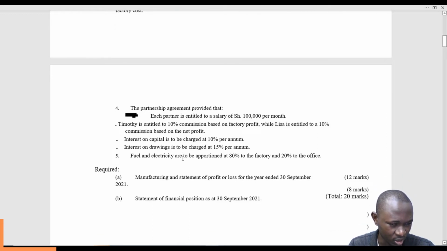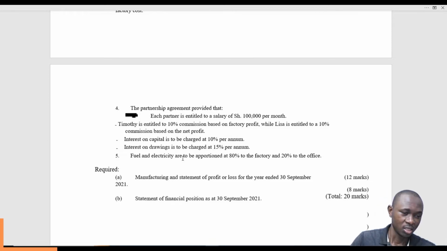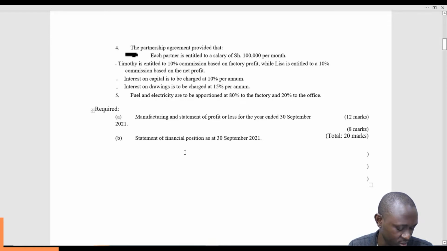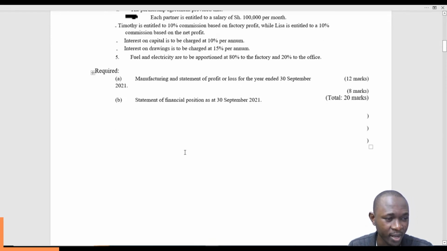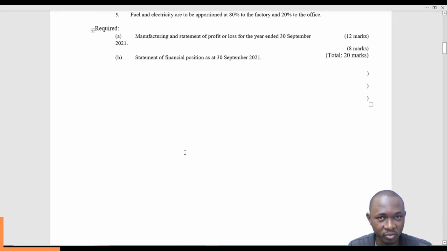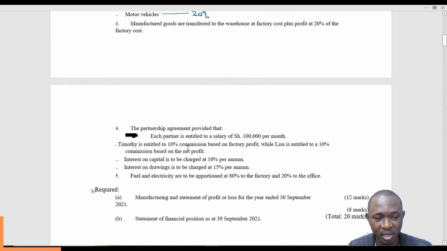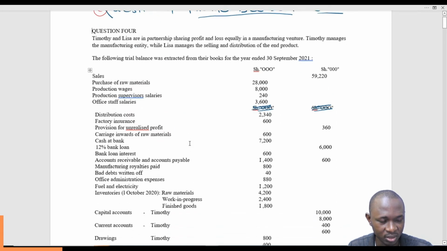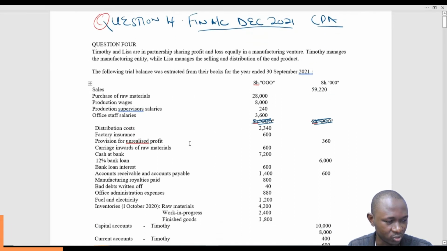Good. Interest on capital is to be charged at 10% per annum, and interest on drawings is to be charged at 15% per annum. Then fuel and electricity are to be apportioned 80% factory and 20% office. Required: manufacturing statement of profit and loss account for the year ended September 2021 and statement of financial position as at 30th September 2021. So that is the question. Financial accounting, December 2021, CPA question 4.